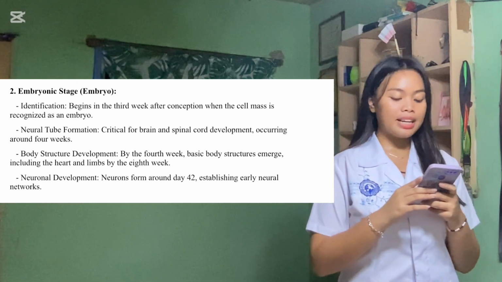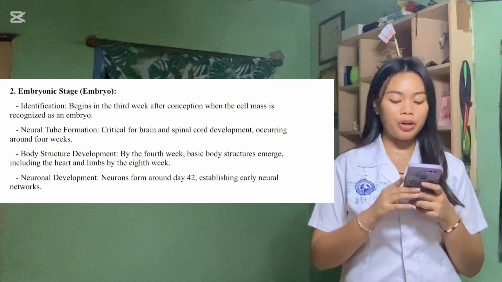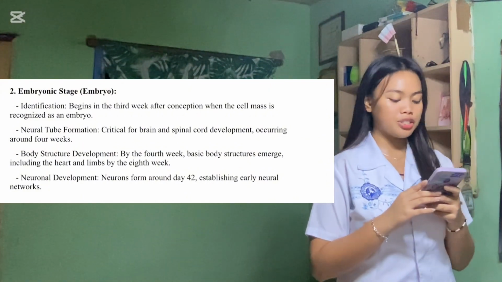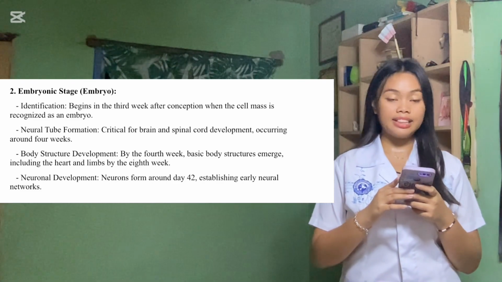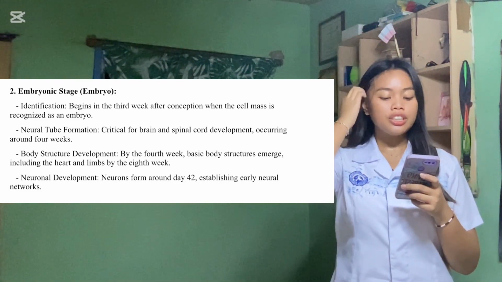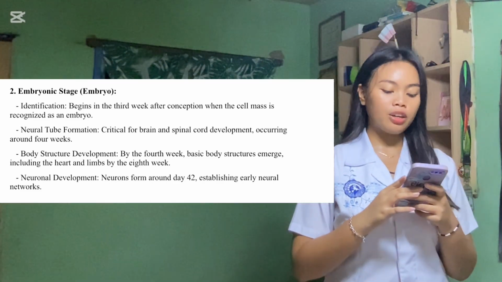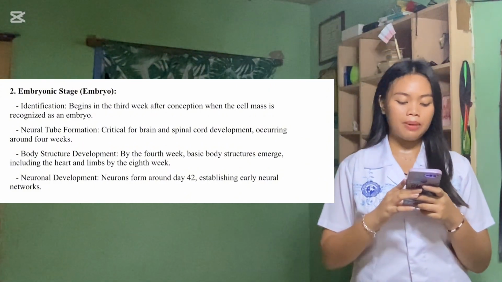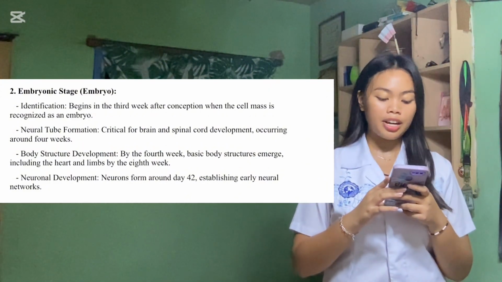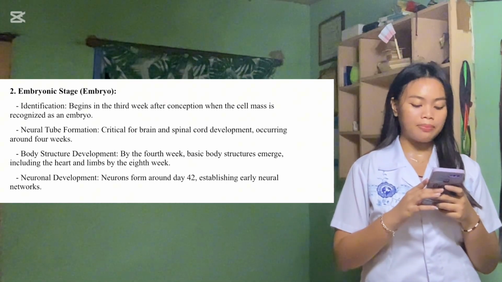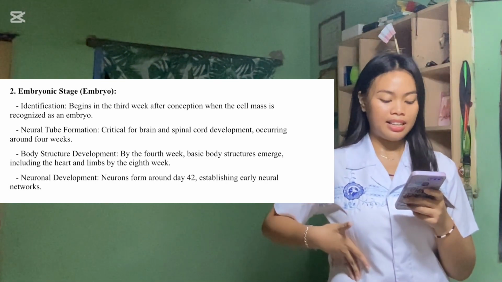Third one, body structure development. By the 4th week, basic body structures emerge, including the heart, and limbs by the 8th week. During the 4th week of embryo development, foundational body structures begin to form, with notable developments including the early formation of the heart and the beginnings of limb buds.